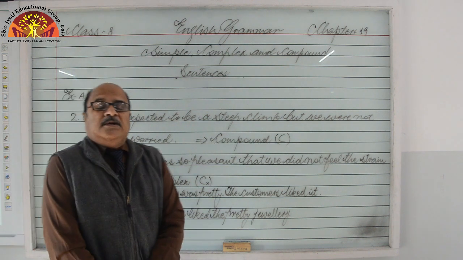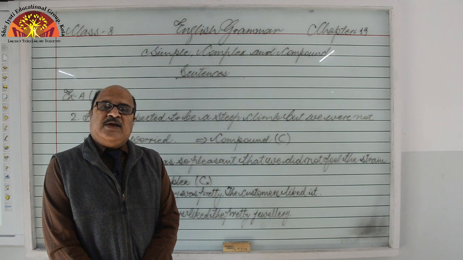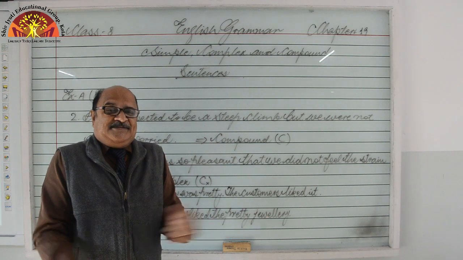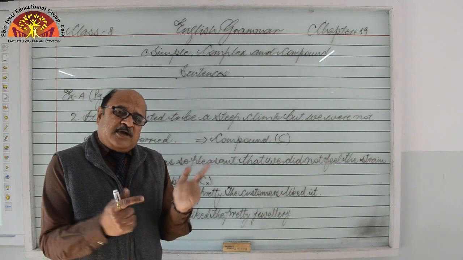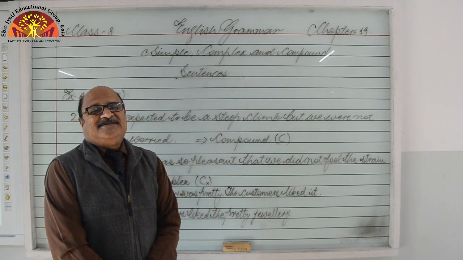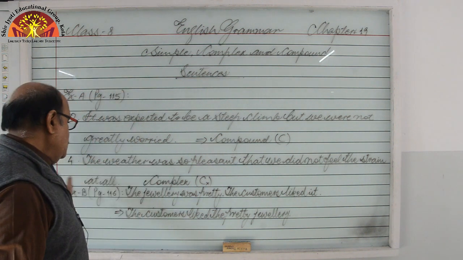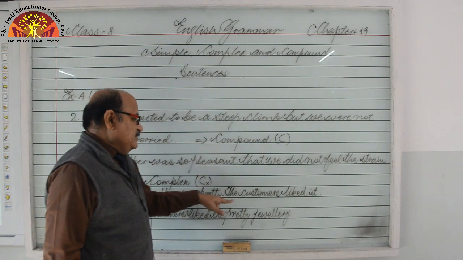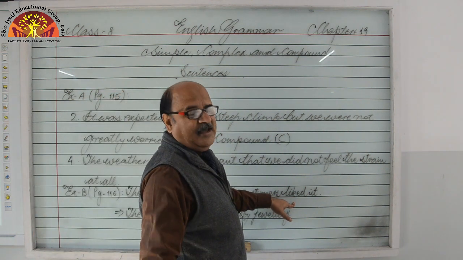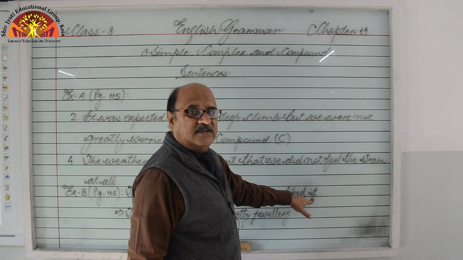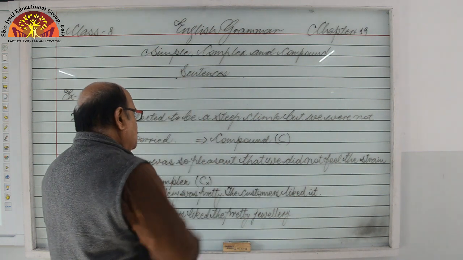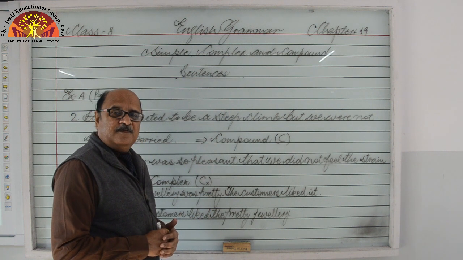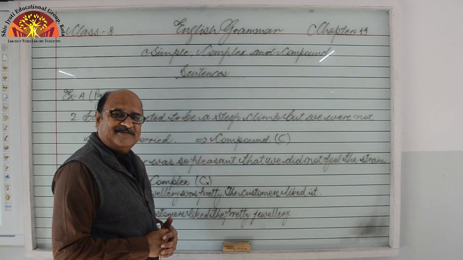Now open your book at page 116, exercise B. In this exercise, some sentences have been given to you and you have to change them into a simple sentence, meaning you have to combine them into a simple sentence. Have a look. The jewelry was pretty. The customers liked it. Again, liked it means liked the jewelry. Now we have been told we are expected to combine them into a simple sentence, right?